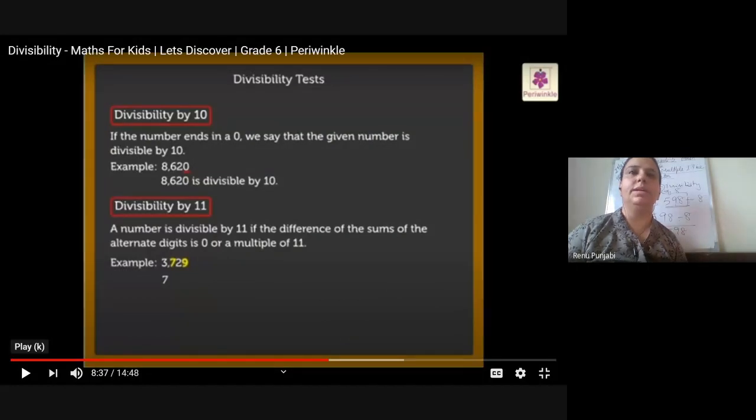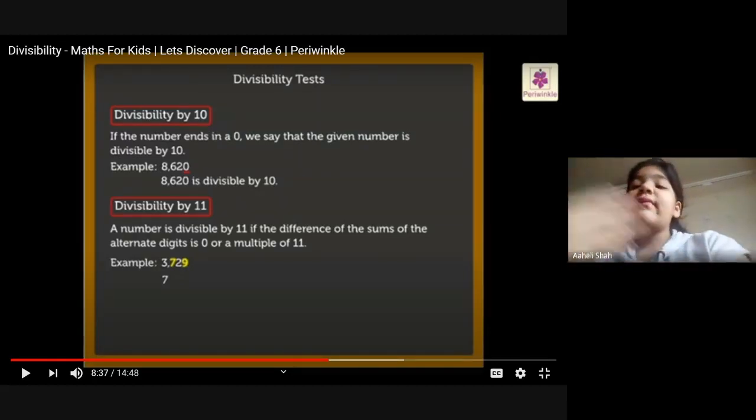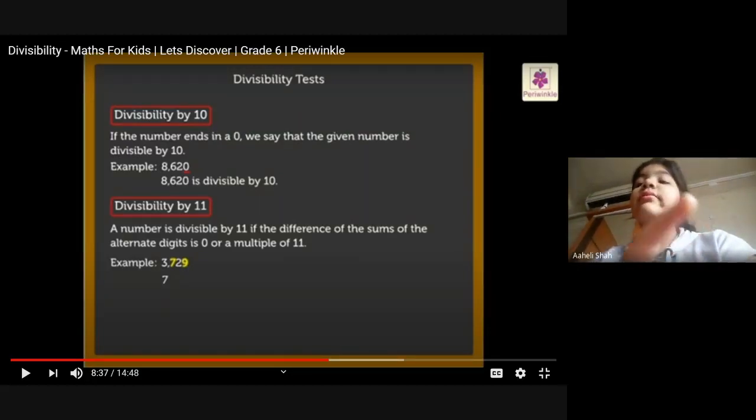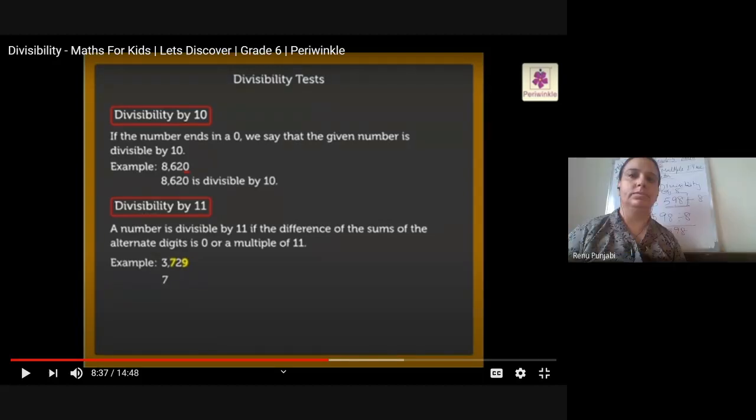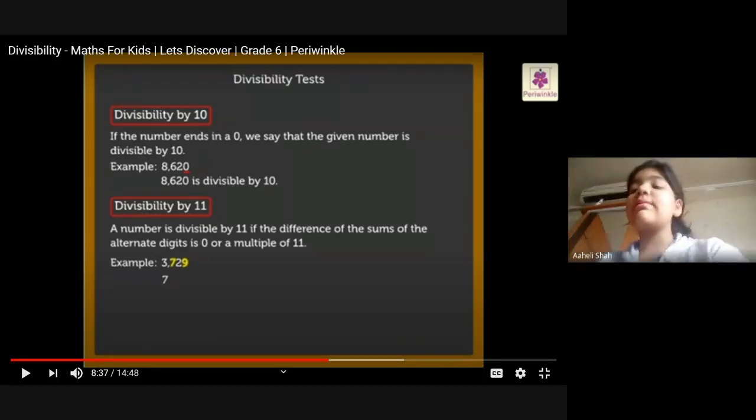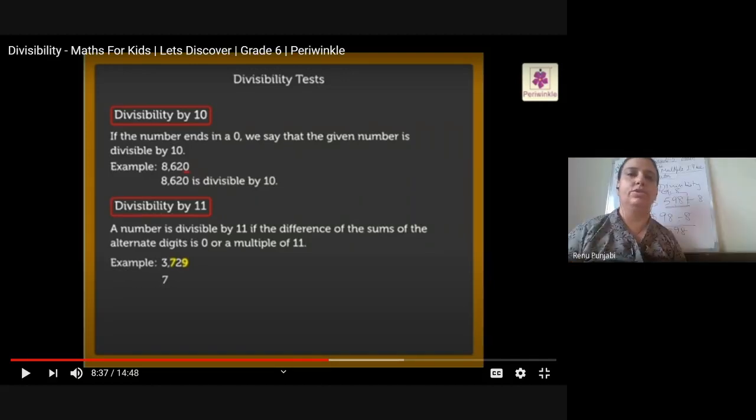Who will tell me? Yes, Aheli, tell me. Ma'am, alternate means leaving one by one. Like the number is 2418. First we will take 2, then leave 1 and then take 8. Yes, so you understood, no?